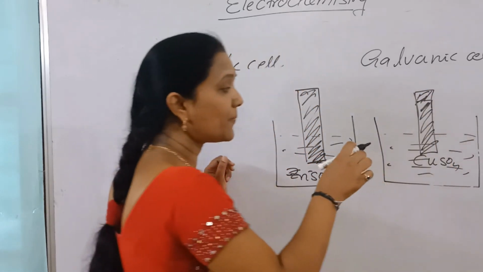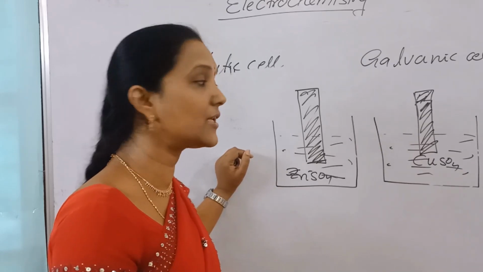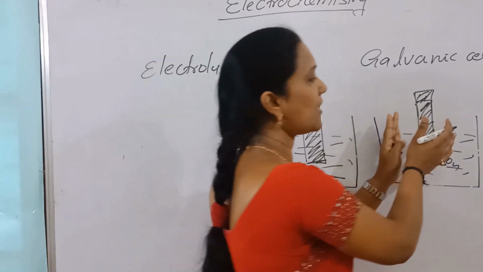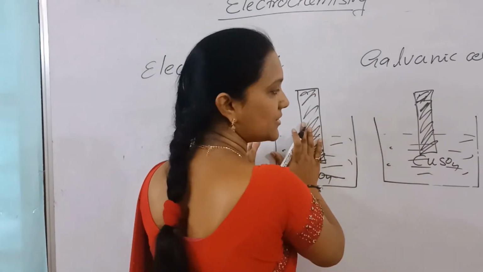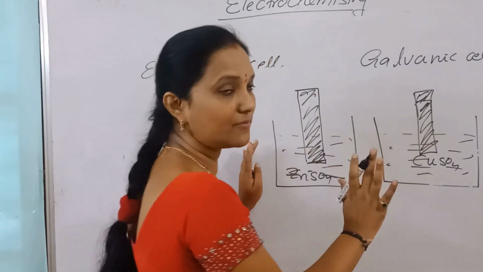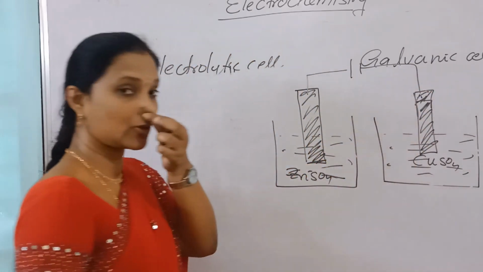Okay, copper rod in copper sulfate solution. The metal rod is in contact with its salt solution. That is one half cell, one half electrode. So here one cell, here one cell, two half cells we are using. These two are connected.